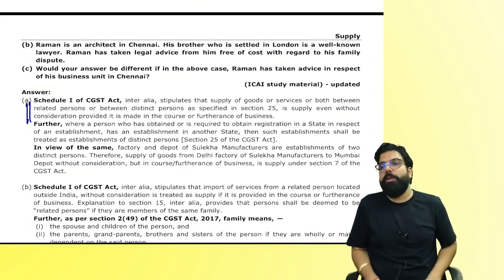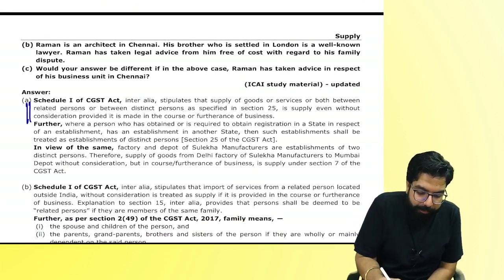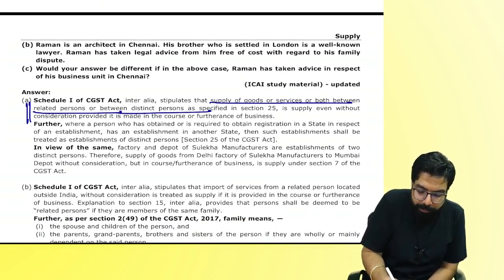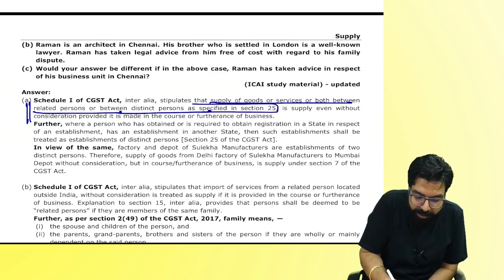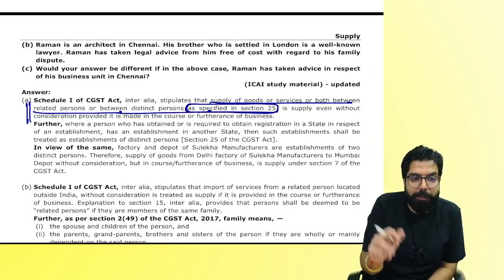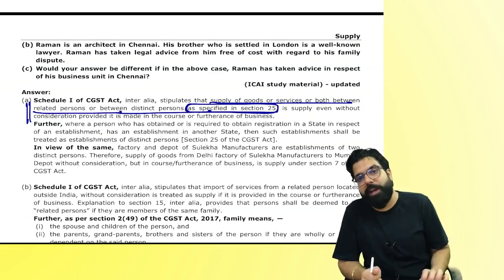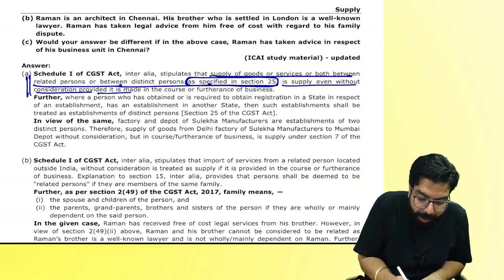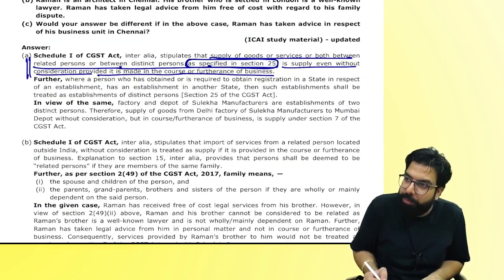That, sir, supply between goods or service, supply between related person or distinct person. But the definition of distinct person is given in section number 25. Do you remember the registration chapter? I took you to the registration chapter. In the registration chapter, section number 25, the definition of distinct person is there. Is a supply even without consideration, provided it is made in the course of furtherance of business.